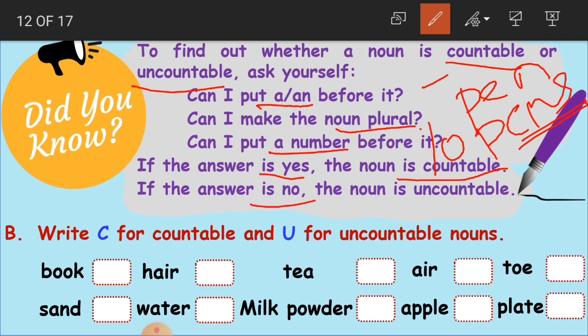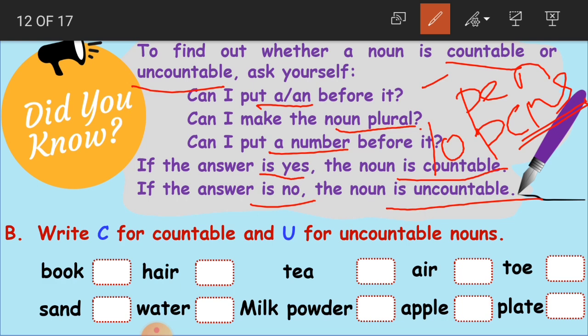If the answer is no, if we are not able to do all this, then this noun is uncountable. For example, milk. I want to say that there is milk kept in front of me. Can I say there is a milk? No, I cannot say that. I will say there is milk.